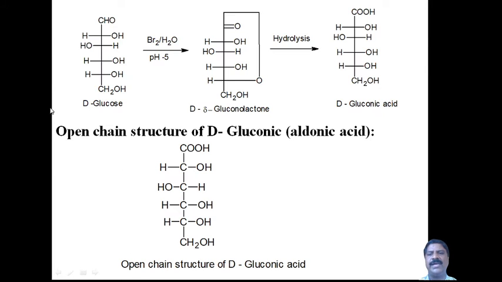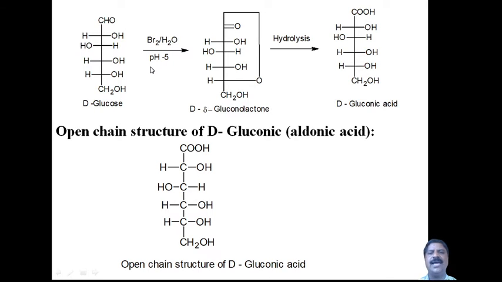Now here, how you write the open chain structure of D-glucose: here this is the aldehyde group, this is the carbon, this is H, OH, and this is OH. This is the structure you must know. You have already studied it in organic chemistry, paper 5, in the carbohydrate chapter. Here the glucose undergoes bromination in the presence of bromine water, at a pH value of around 5. Therefore, it is a weakly acidic medium.